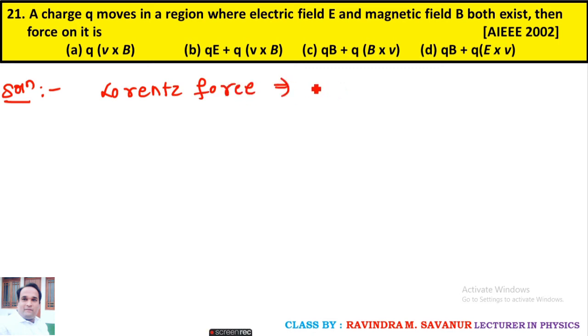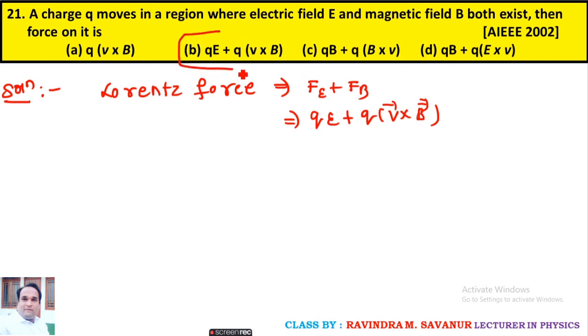Lorentz force is nothing but the combination of electric field force and magnetic field force. Hence, you are going to get the following expression. That is option B. This is the sum of electric force with the magnetic force.